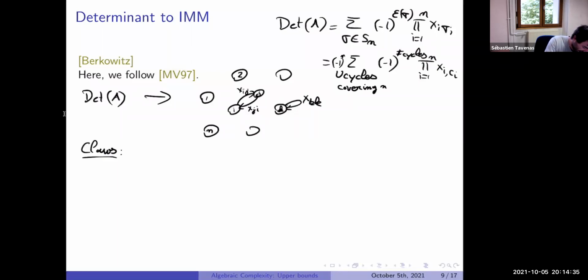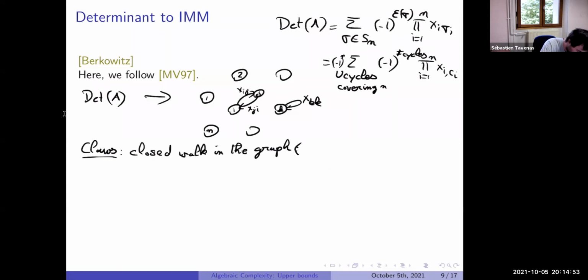So what do we call a closed walk? A closed walk in a graph with several properties.